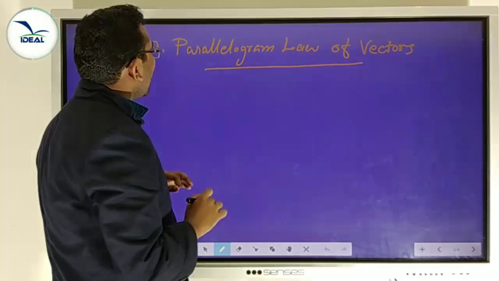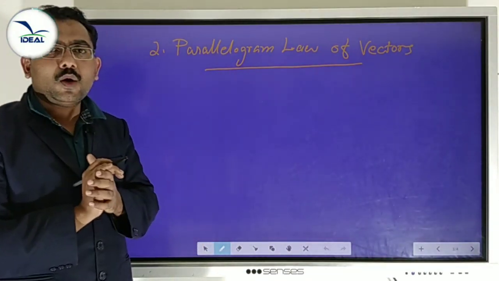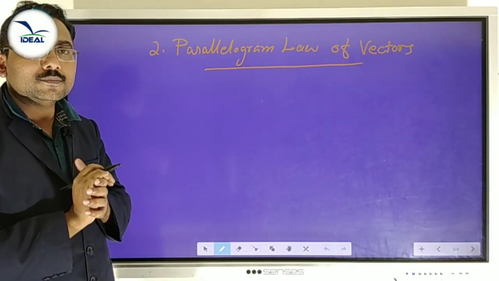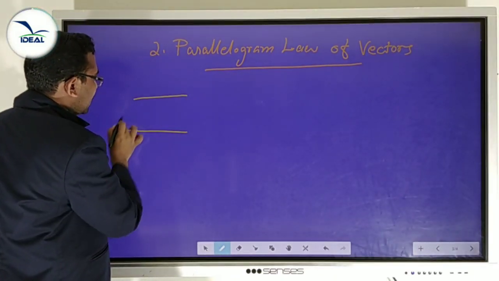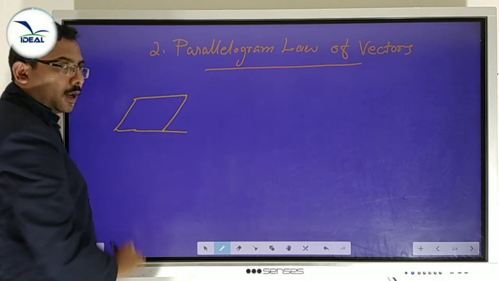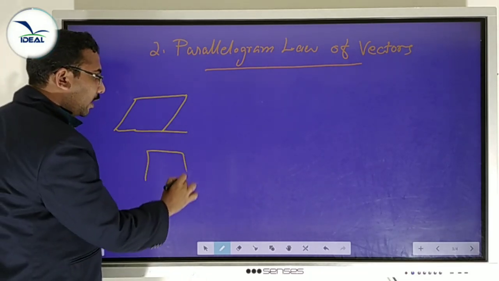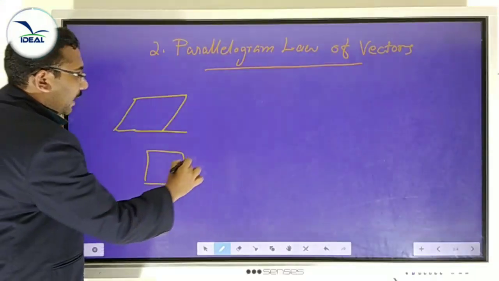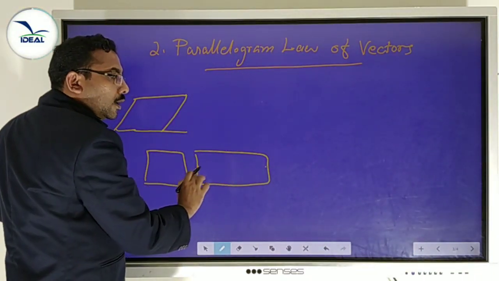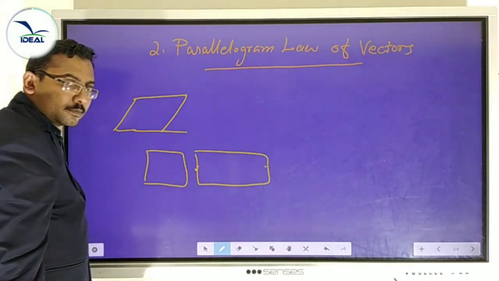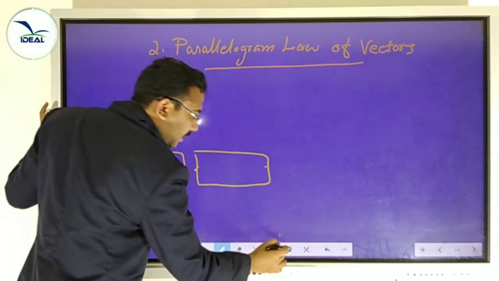Okay. Parallelogram, you know parallelogram. What is a parallelogram? Yes, parallelogram means two sides are parallel. Two sides are parallel and equal. This is also a parallelogram. Square is also a parallelogram. Rectangle is also a parallelogram. Opposite sides must be parallel and equal. That's the condition.